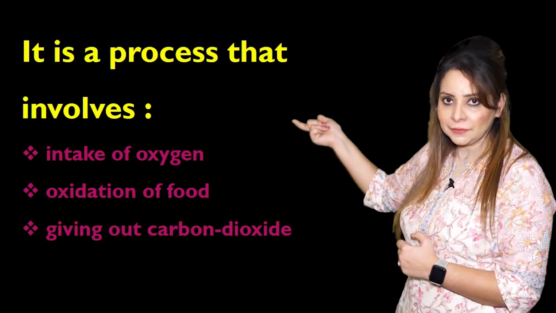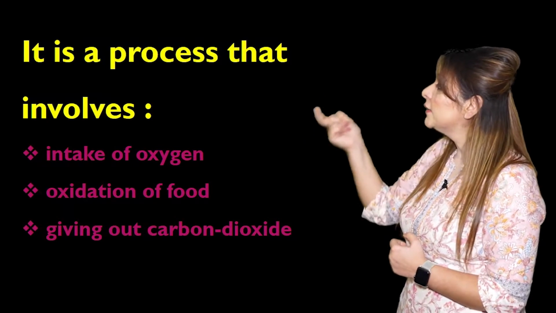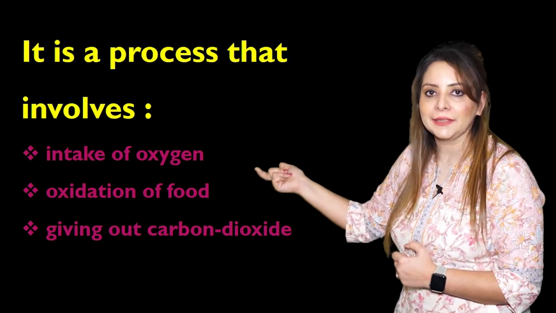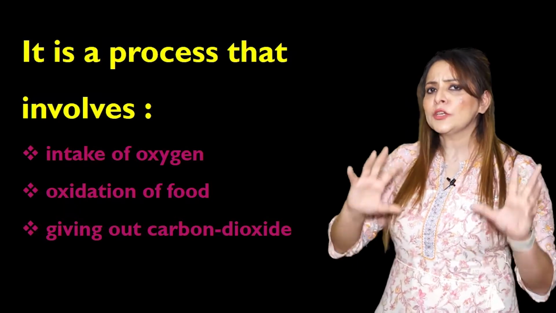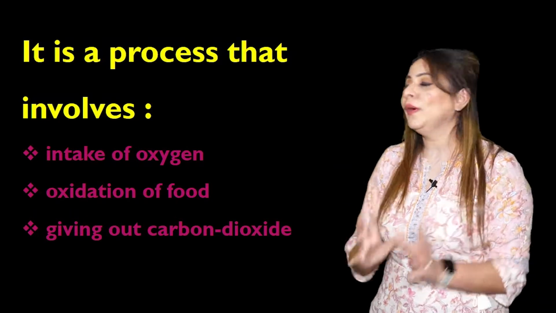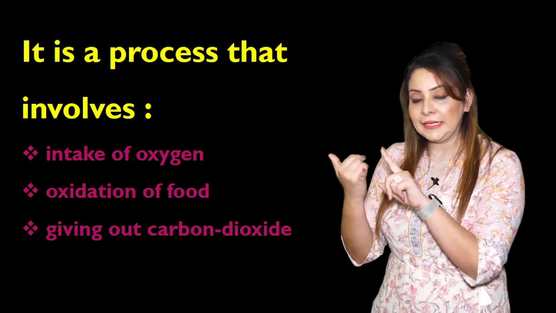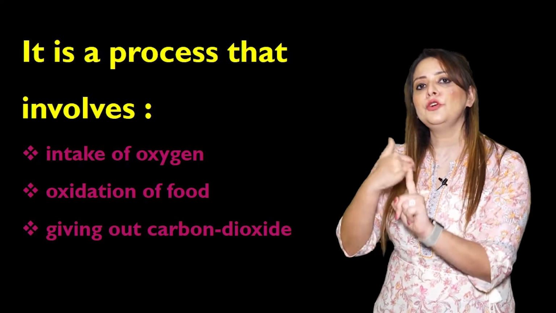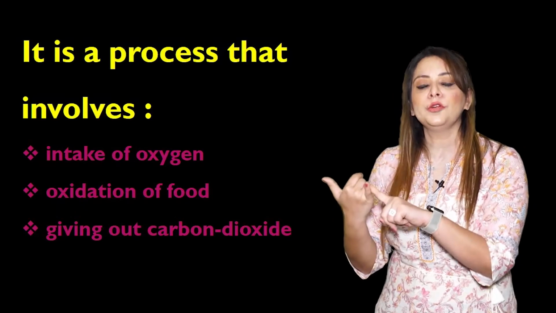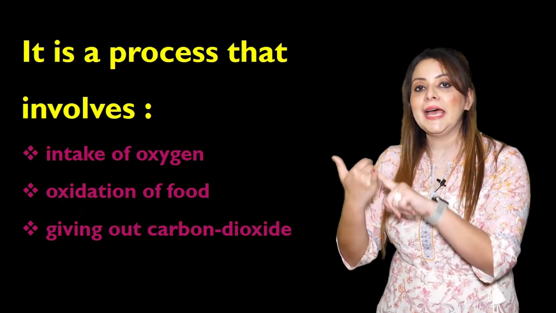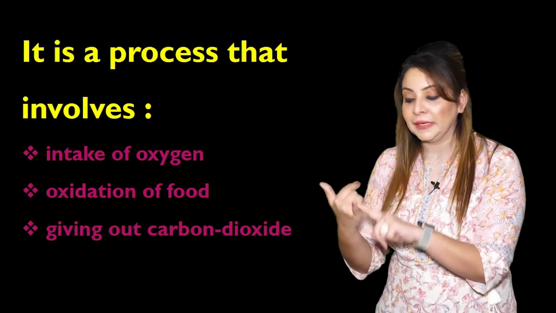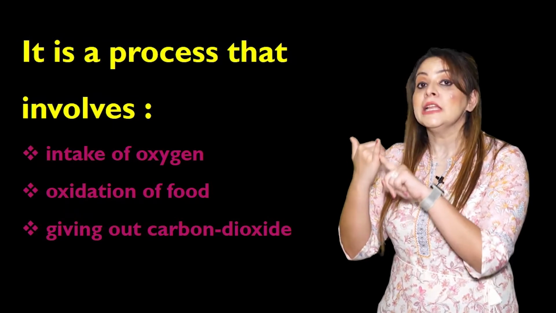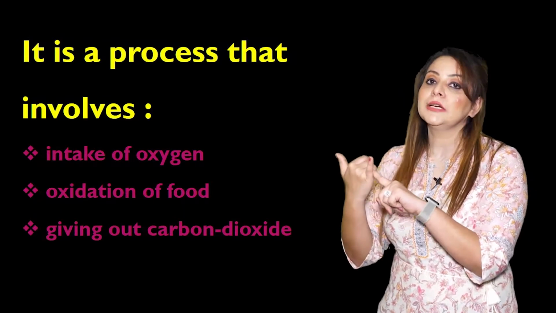So this is the second point, and then the removal of carbon dioxide. I think you got it. Now this complex process can be covered in just 3 points. Intake of oxygen. Second, oxidation of food. Oxidation of food simply means breakdown of food in order to produce carbon dioxide, energy and water vapor. And third, that is giving out carbon dioxide.